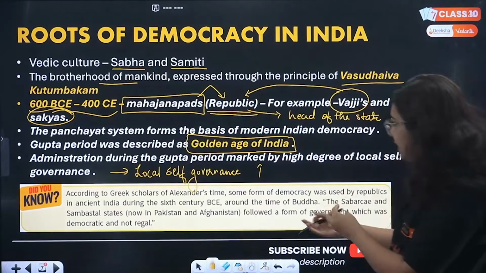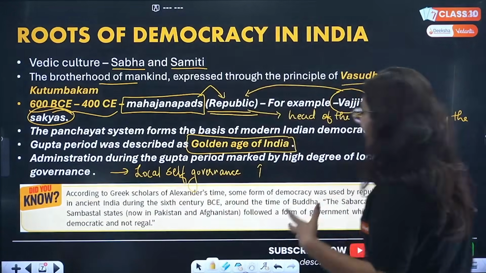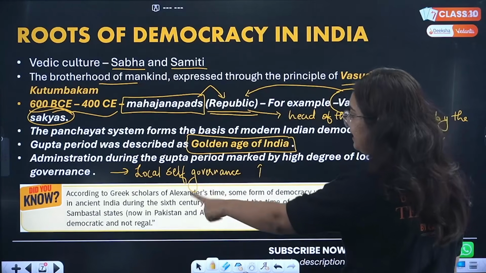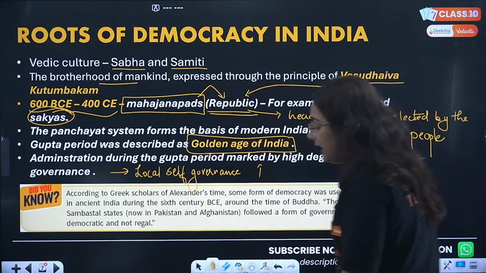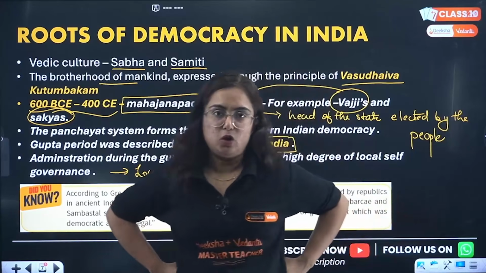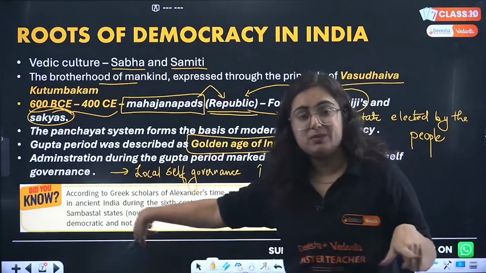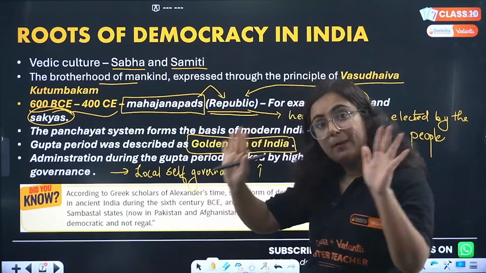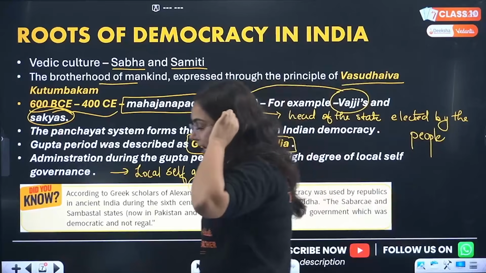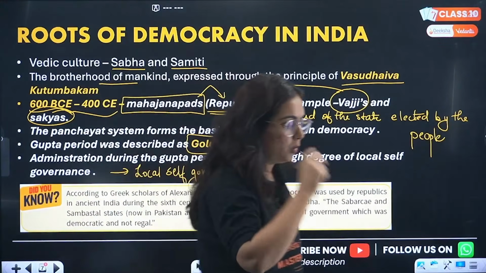So here are certain other definite meanings also. Did you know? According to Greek scholars of Alexander's time, some form of democracy was used by republics in ancient India. We are aware of Alexander's attack on India, which was not successful. You know that when Alexander attacked India, it was the time of the Mahajanapadas.